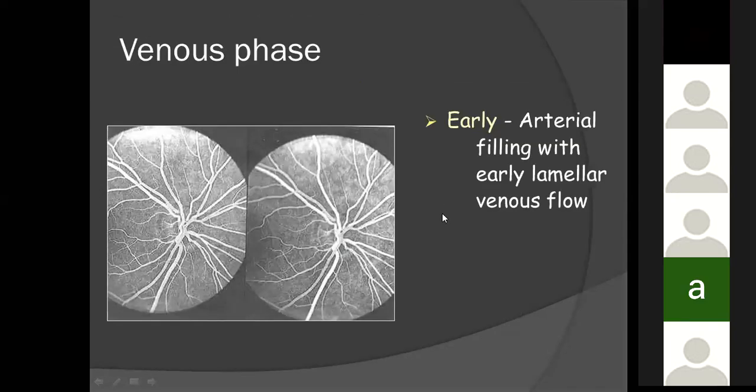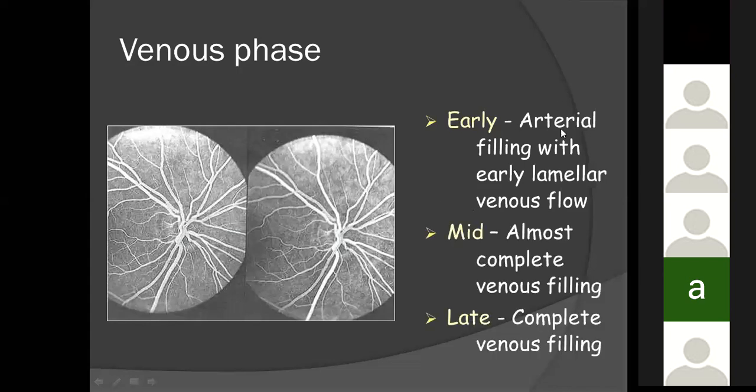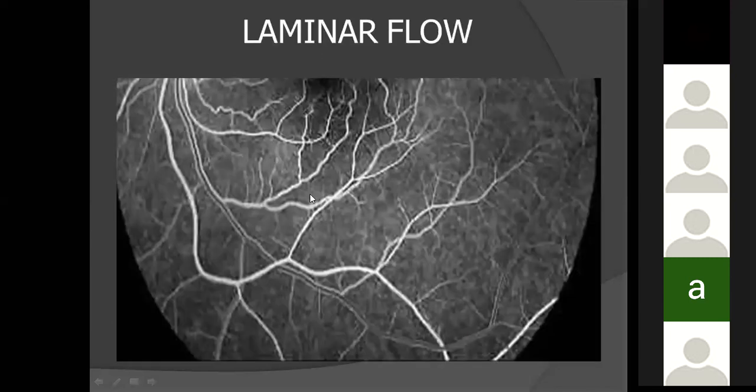Now, what is the venous phase? The venous phase is again, as I said, divided into 3 phases: the early, mid, and the late. In the early phase, the arterial filling with early lamellar venous flow is seen. In mid phase, almost complete venous filling is there. And in the late phase, obviously, the veins are filled completely, as you can see in these photos. Yeah, this is the photo I was talking about, where you can very nicely see a lamellar flow in the veins.